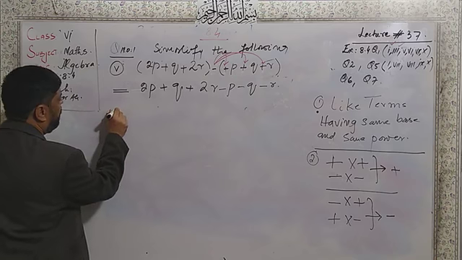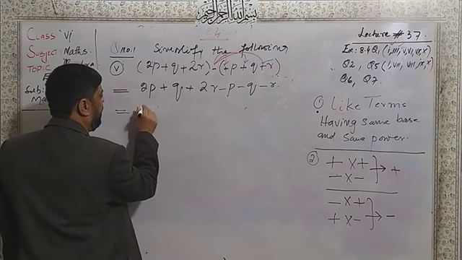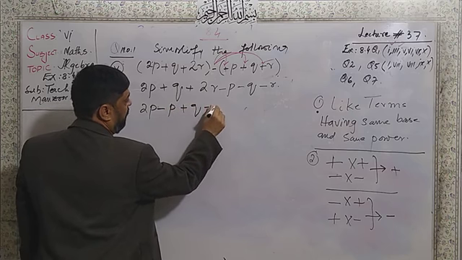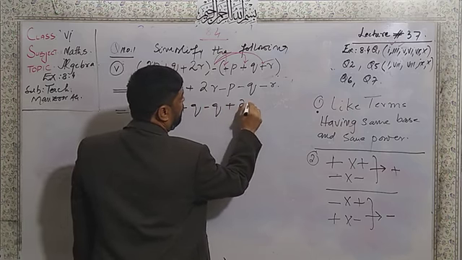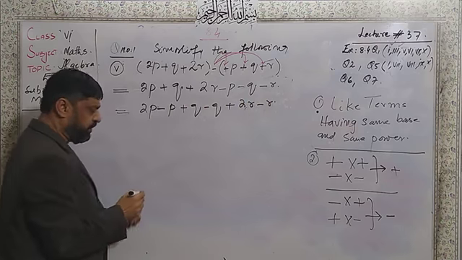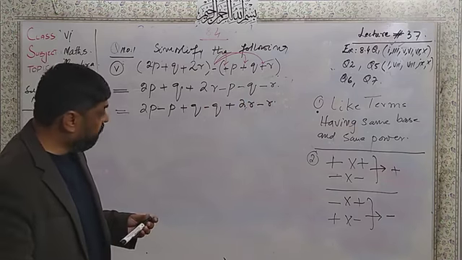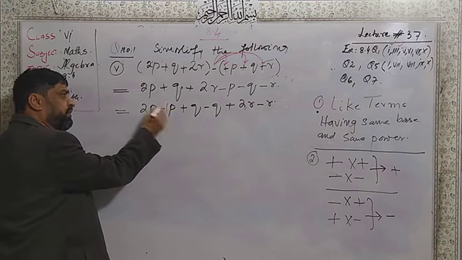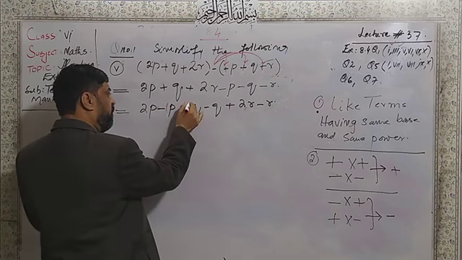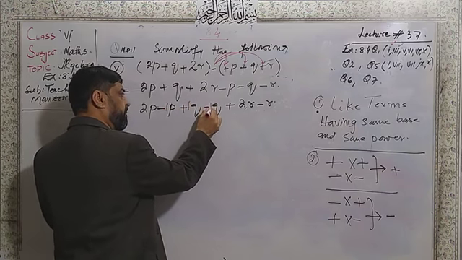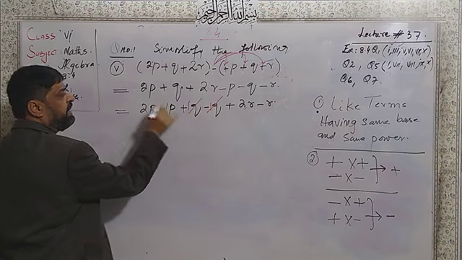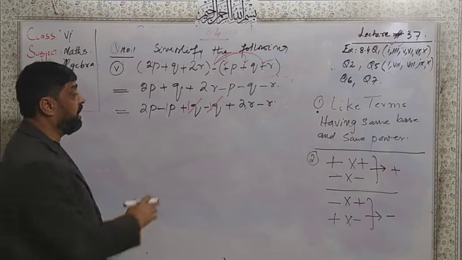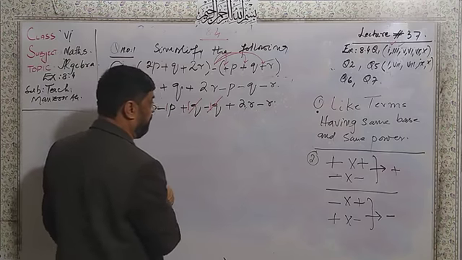Then I write the same values together: 2p with minus p, q with minus q, plus 2r with minus r. Dear students, if there is no number, it will be considered 1. If there is no number, it is 1. But they will be directly cancelled because of the opposite signs. Plus q, minus q cancel.